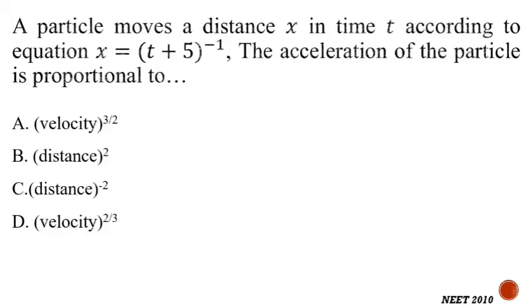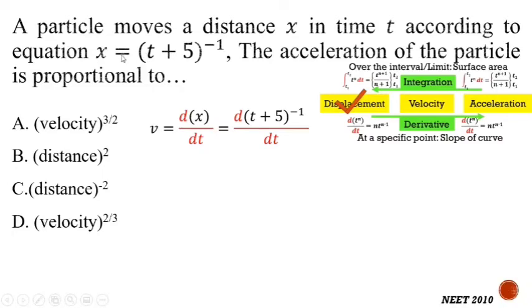Next problem: a particle moves a distance x in time t according to the equation x equal to (t plus 5) raised to minus 1. The acceleration of the particle is proportional to... This means displacement is given, and we need to find out the acceleration for this. To find velocity, we need to take the derivative of this, and to find the equation for acceleration, we will take the derivative 2 times, because if the displacement is given, we need to take the derivative 2 times.